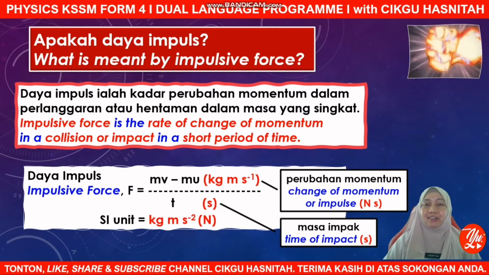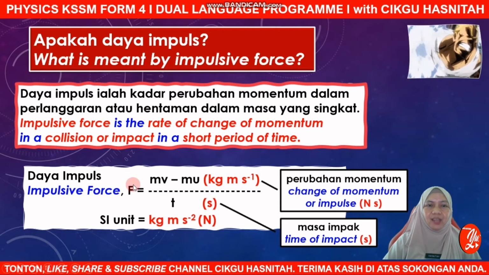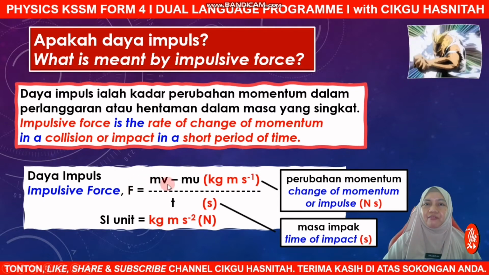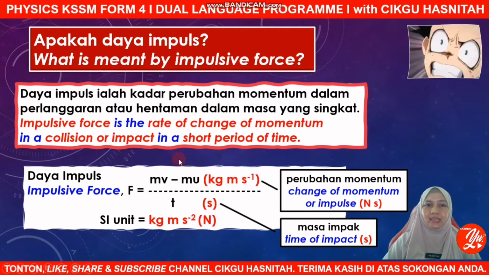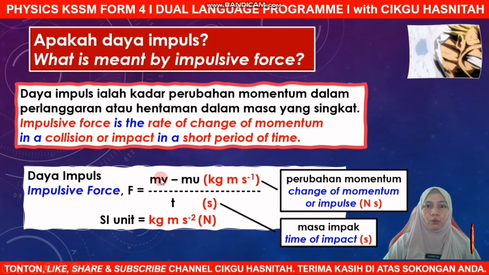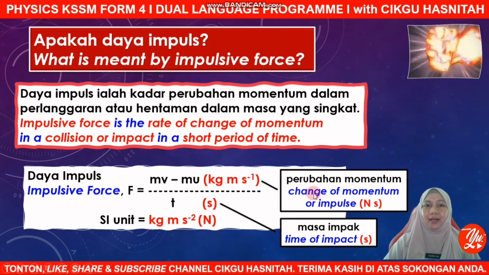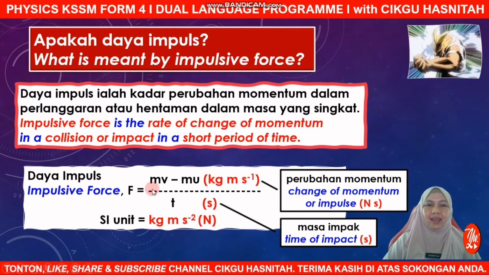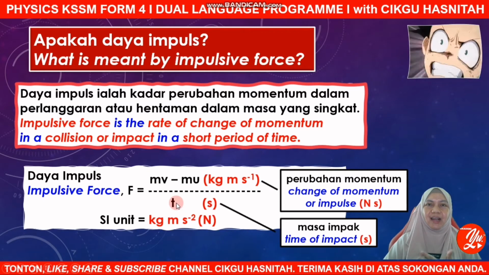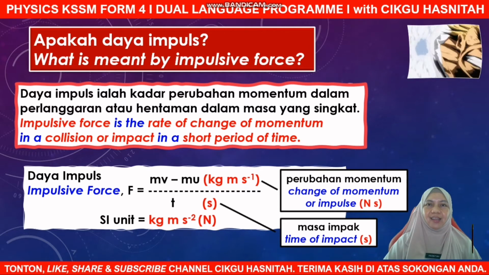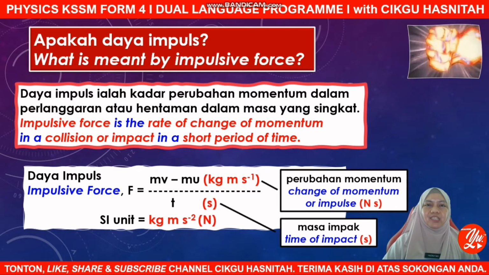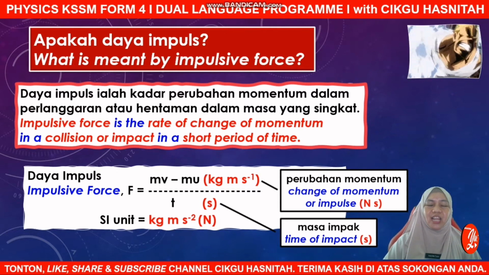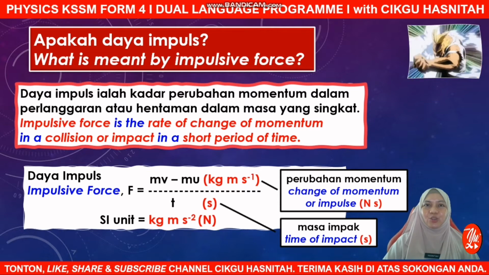Okay, and this is the formula for impulsive force, where F equals mv minus mu, this is the change of momentum, or also known as impulse, in a unit of kilogram meter per second, divided by t. This is the time in a unit of second. So the unit for impulsive force is measured in Newton or kilogram meter per second squared.